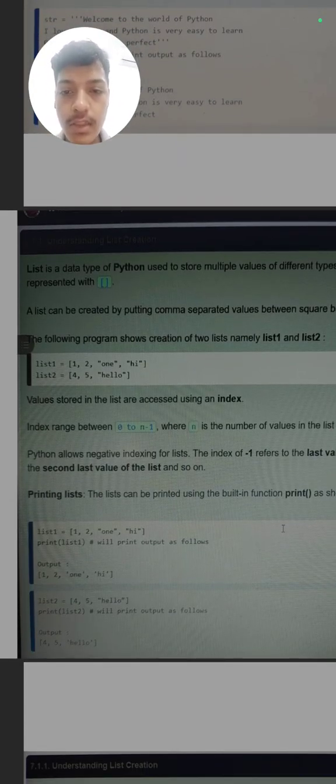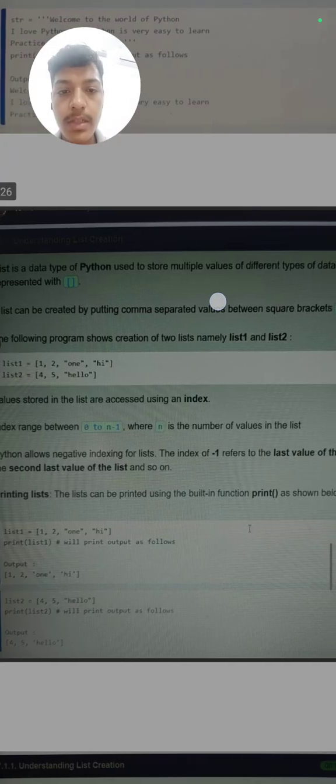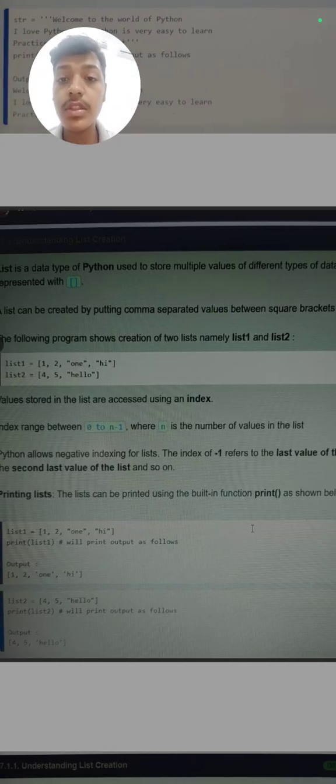But now come to list. List is a data type used to store multiple values of different data. As I told you, list is used to store the values, which helps us to use less memory, but in this we can store different data types also.